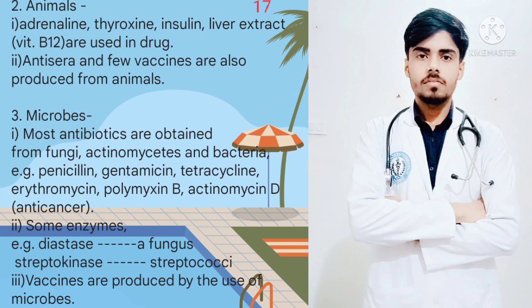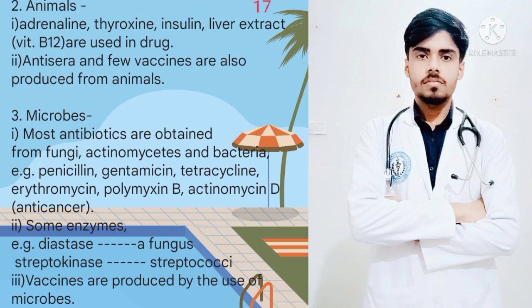Other sources of drugs are animals. As you already know, thyroxine, insulin, and liver extract like vitamin B12 are used as drugs, and antisera and a few vaccines are also produced from animals. Now the other source of drugs is microbes. Most antibiotics are obtained from fungi such as actinomycetes and bacteria.